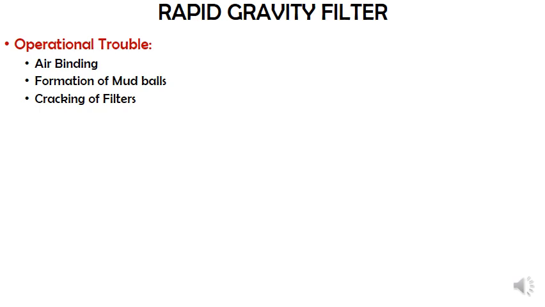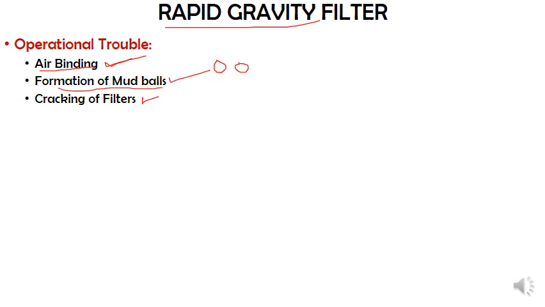Operational troubles in rapid gravity filters. So here we have basically three difficulties that we come across in this rapid gravity filter. The first one is air binding, the second one is formation of mud balls, and the third one is cracking of filters. In air binding, some air bubbles are generated during the treatment, because of which your operation is going to get hindered.